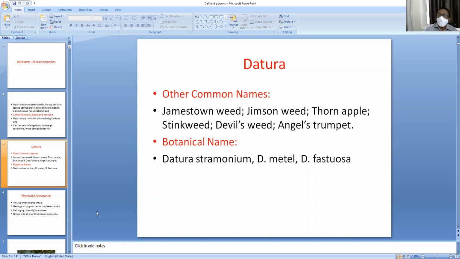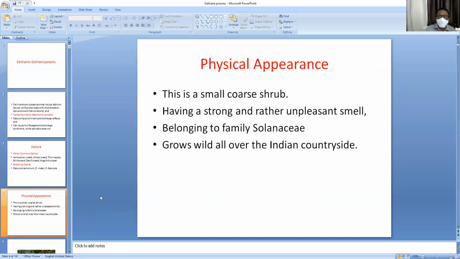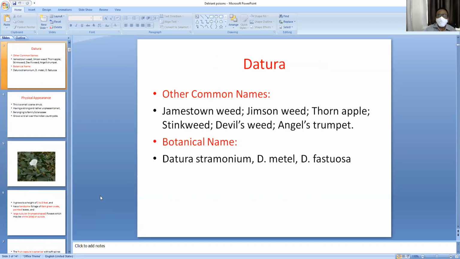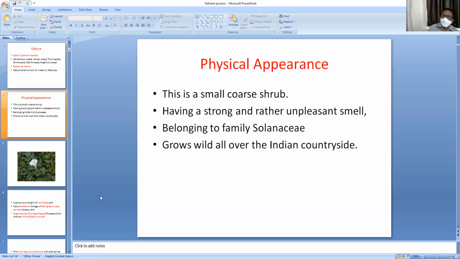So this is important from your practical point of view, and some may also come in your theory as short notes. So what is the physical appearance of the datura plant? It is a coarse shrub having a strong and unpleasant smell, belonging to the Solanaceae family, and grows wild all over the Indian countryside, the rural areas. We can also see these Datura plants in our college campus.